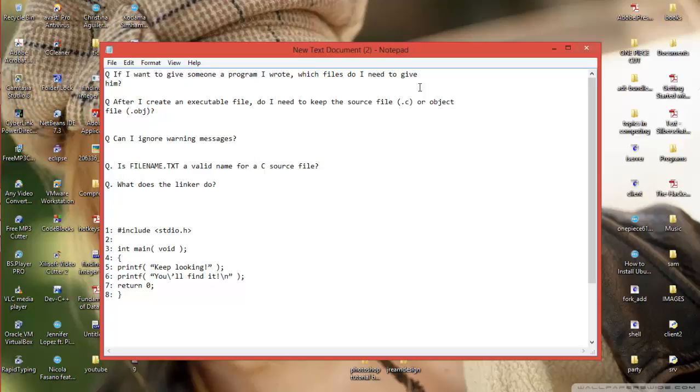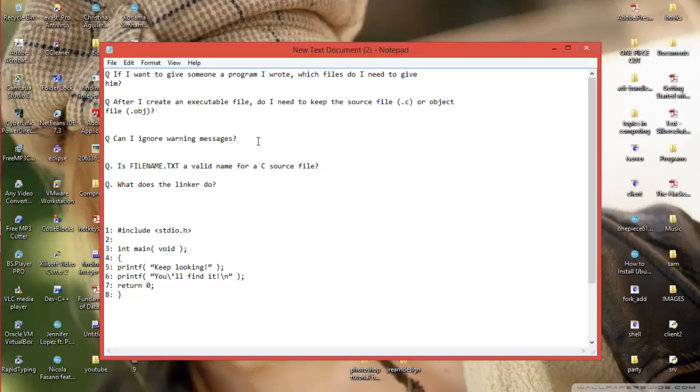So next question: after I create an executable file, do I need to keep the source file or object file? Think about it for 10 seconds. The answer is simple. You don't have to keep the object file because you can create the object file from the source code whenever you want. So keep the source code and just delete the object file.